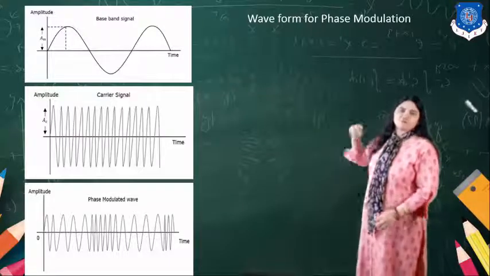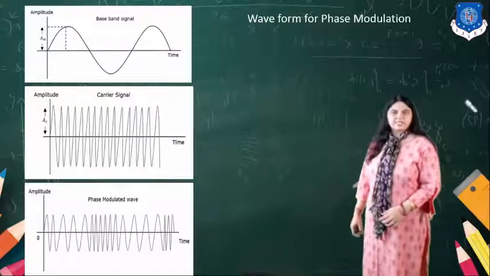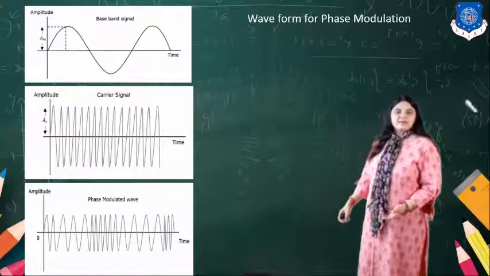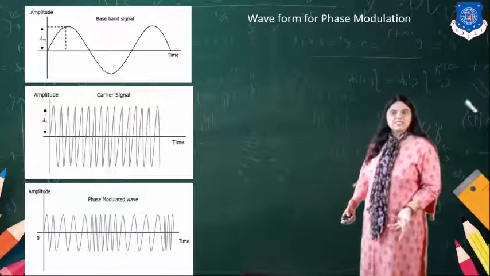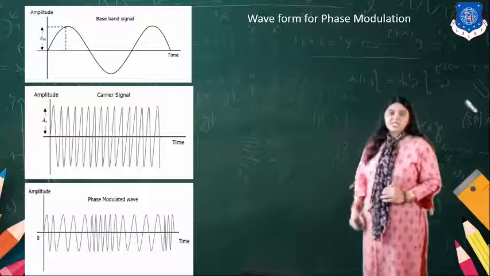When the amplitude of the modulating signal increases, in the case of FM the frequency increases.